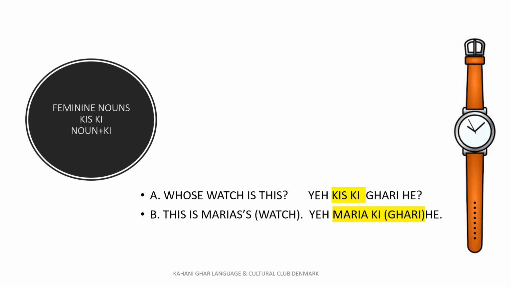Watch in Urdu is घड़ी. Ghadi, and it is also a feminine noun. Whose watch is this? ये किसकी घड़ी है? This is Maria's or this is Maria's watch. ये मारिया की घड़ी है और ये मारिया की है.